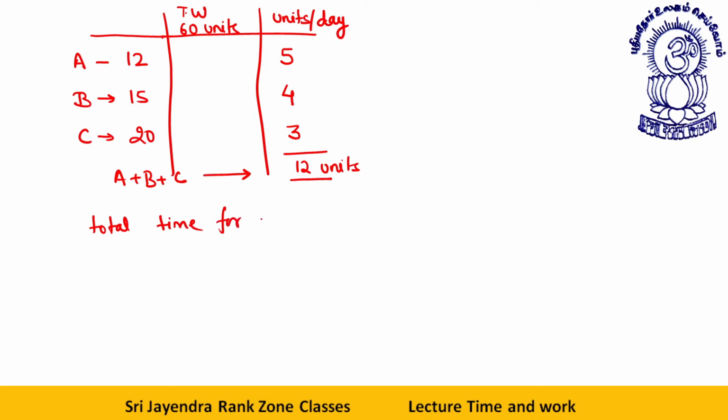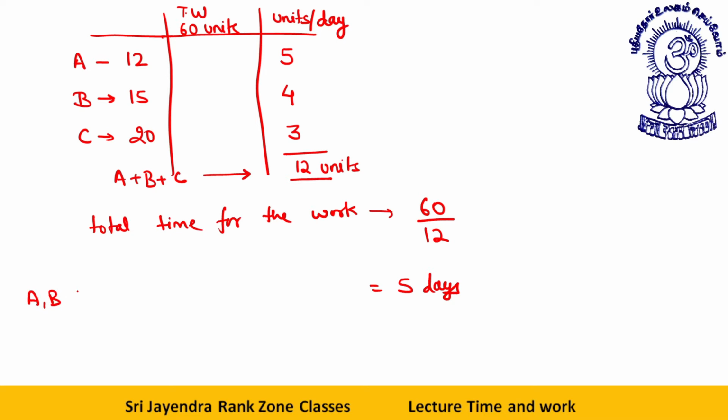Together, total time for the work will be what? 60 divided by 12. Clear? 60 divided by 12 will give you 5 days. That is, all of them will finish the work together in 5 days.